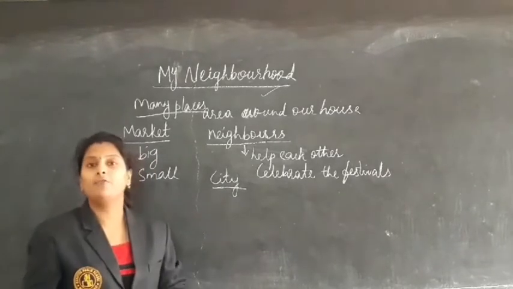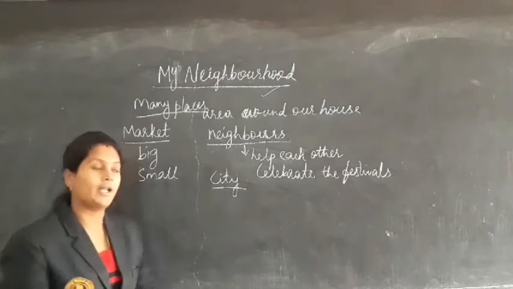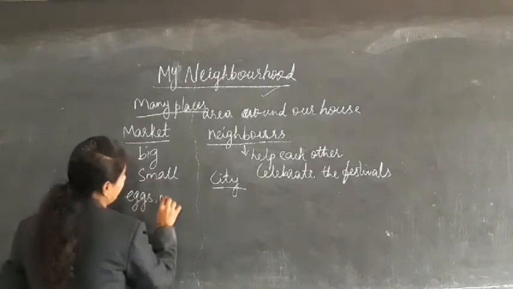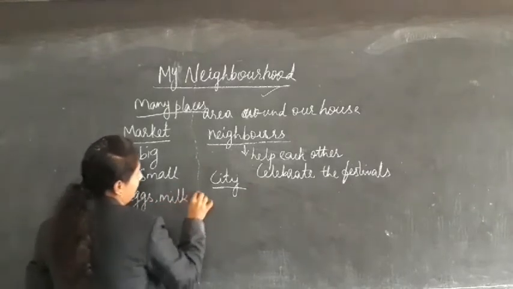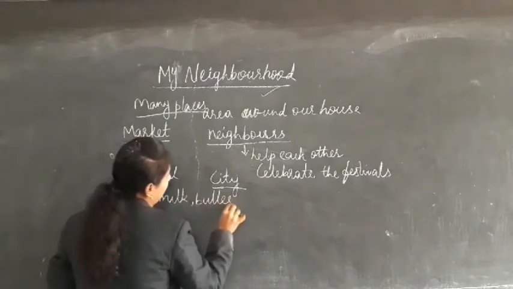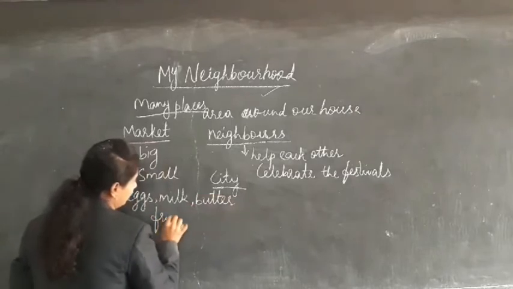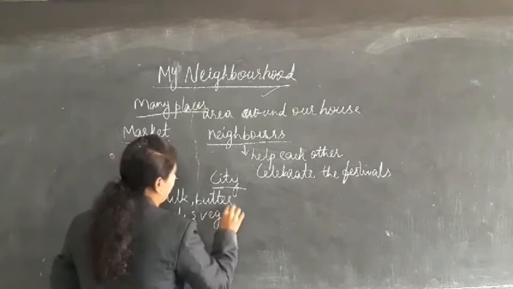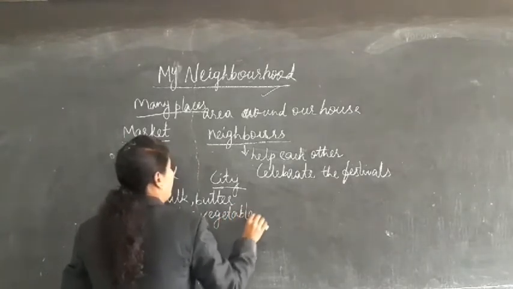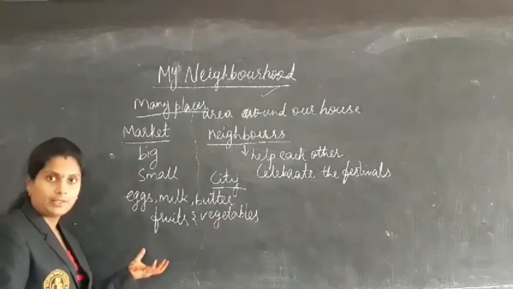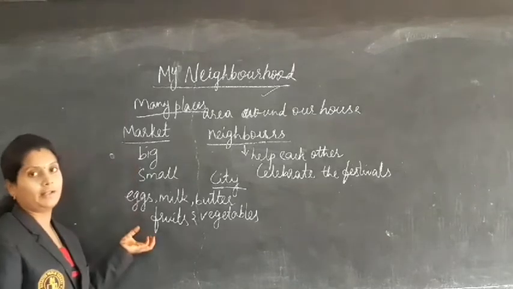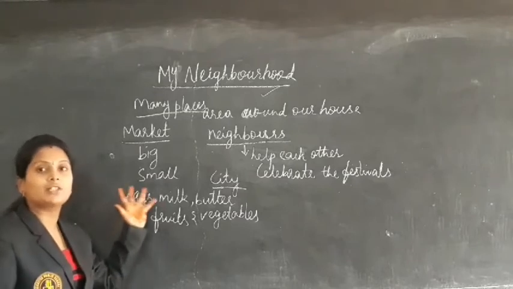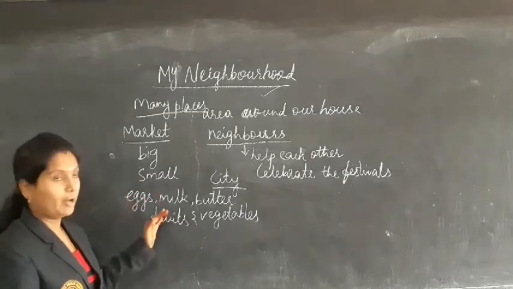What kind of things will we be buying in the market? We will buy eggs, milk, butter, fruits and vegetables. Okay, these things will be available in the market. We will go to the market to buy these things. This is one of the places present in our neighborhood.